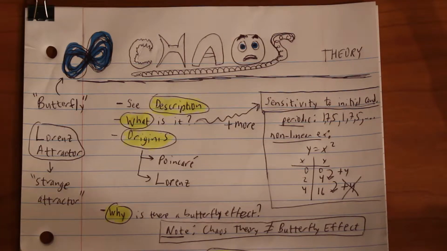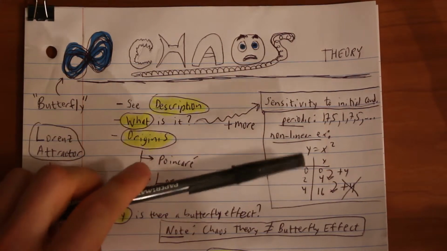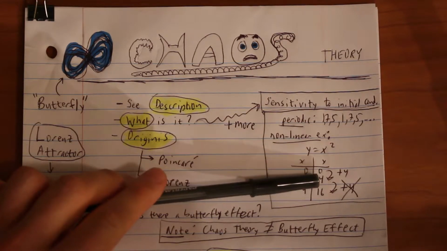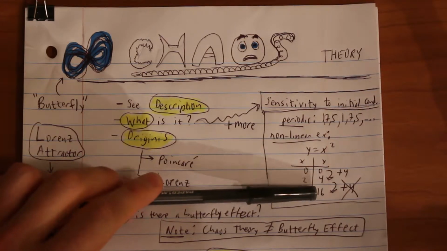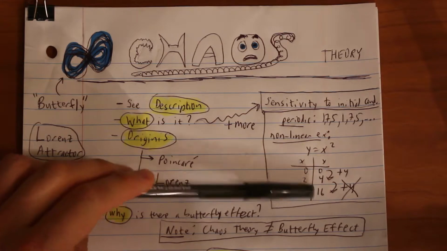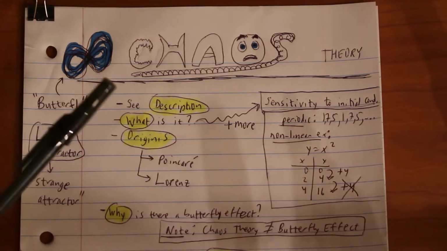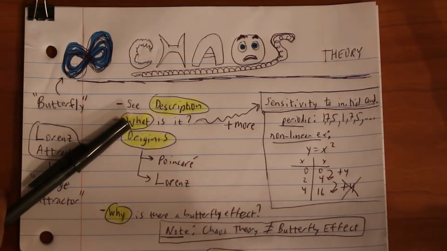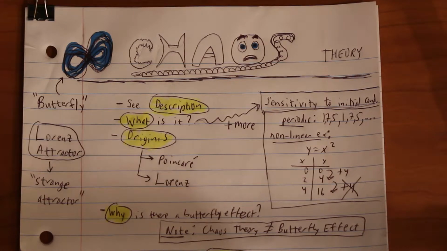It means it's not a line. What's an example? Let's take y equals x squared. If you set x to 0, y is 0. If you set x to 2, y is 4. So we've bumped x up by 2, and y moved up by 4. If this were linear, if I move x up by another 2, y should move up by another 4. Since that doesn't happen, it moves up by 12, this is an example of a nonlinear function. A lot of interesting things are nonlinear. So that has to do a little bit with what it is. As we go through, you'll have a better understanding of it.